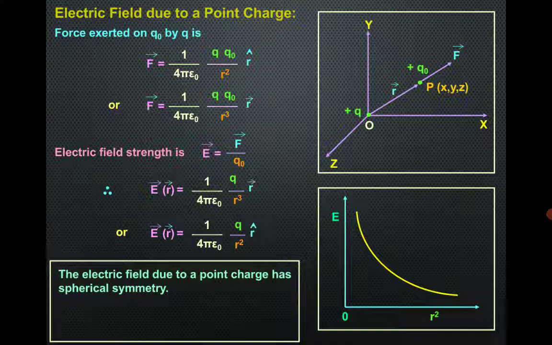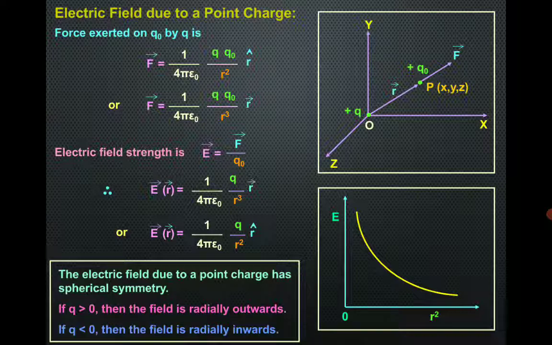So finally, the electric field due to a point charge has a spherical symmetry, and if q is greater than 0, then the field is radially outward, and if q is less than 0, the field is radially inward. The reason is, if q is greater than 0, it means the charge is positive, so it will repel the test charge, because the test charge is already positive. And in the case q is less than 0, being negative, the source charge will attract the test charge, so the electric field is radially inward.